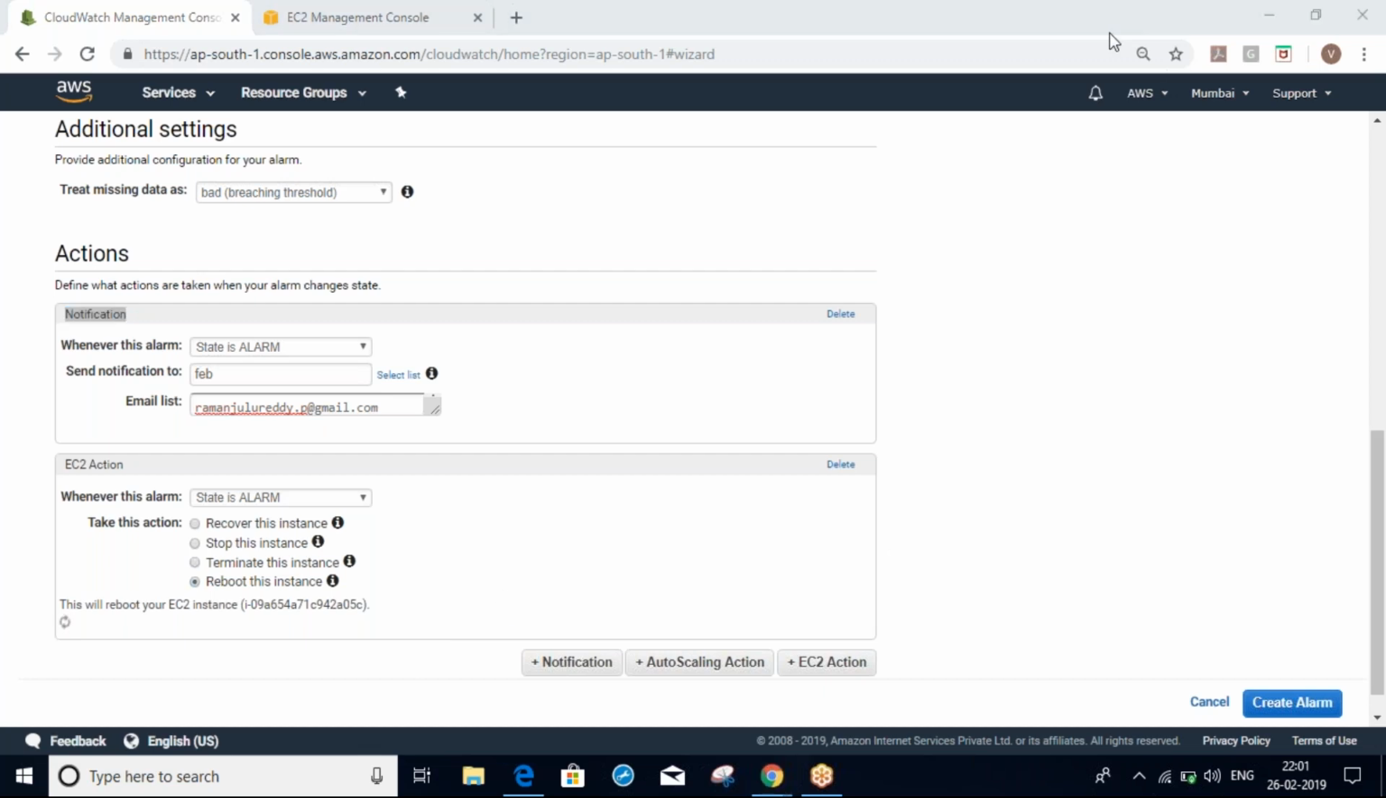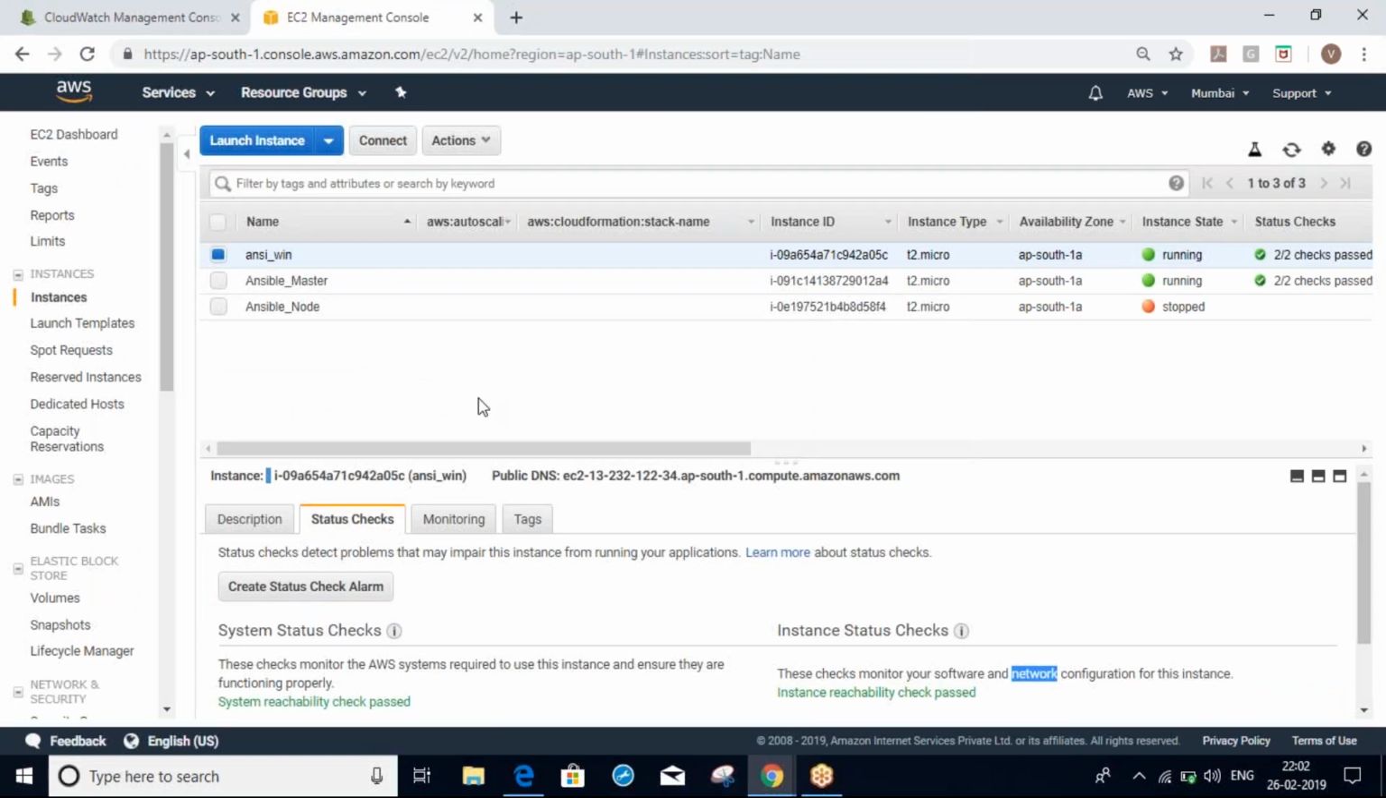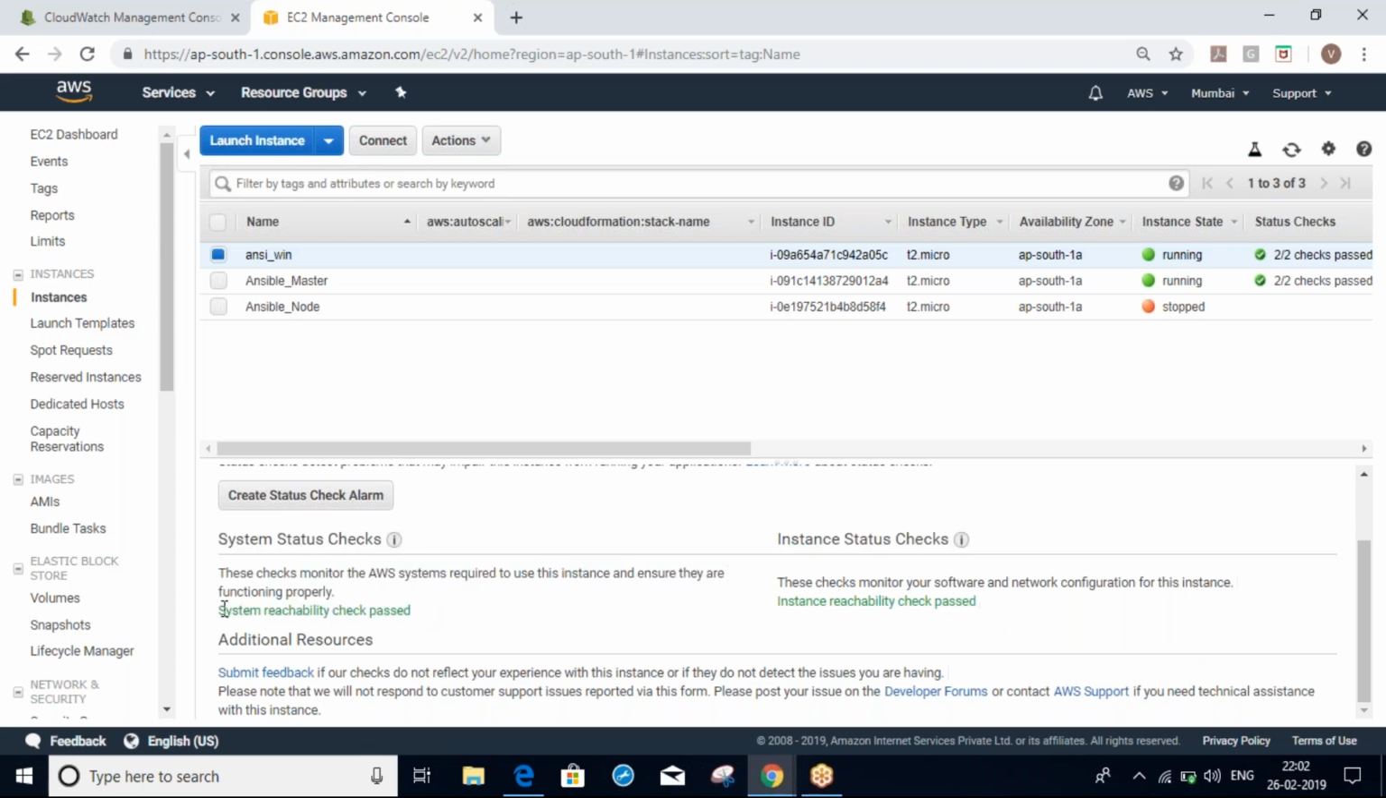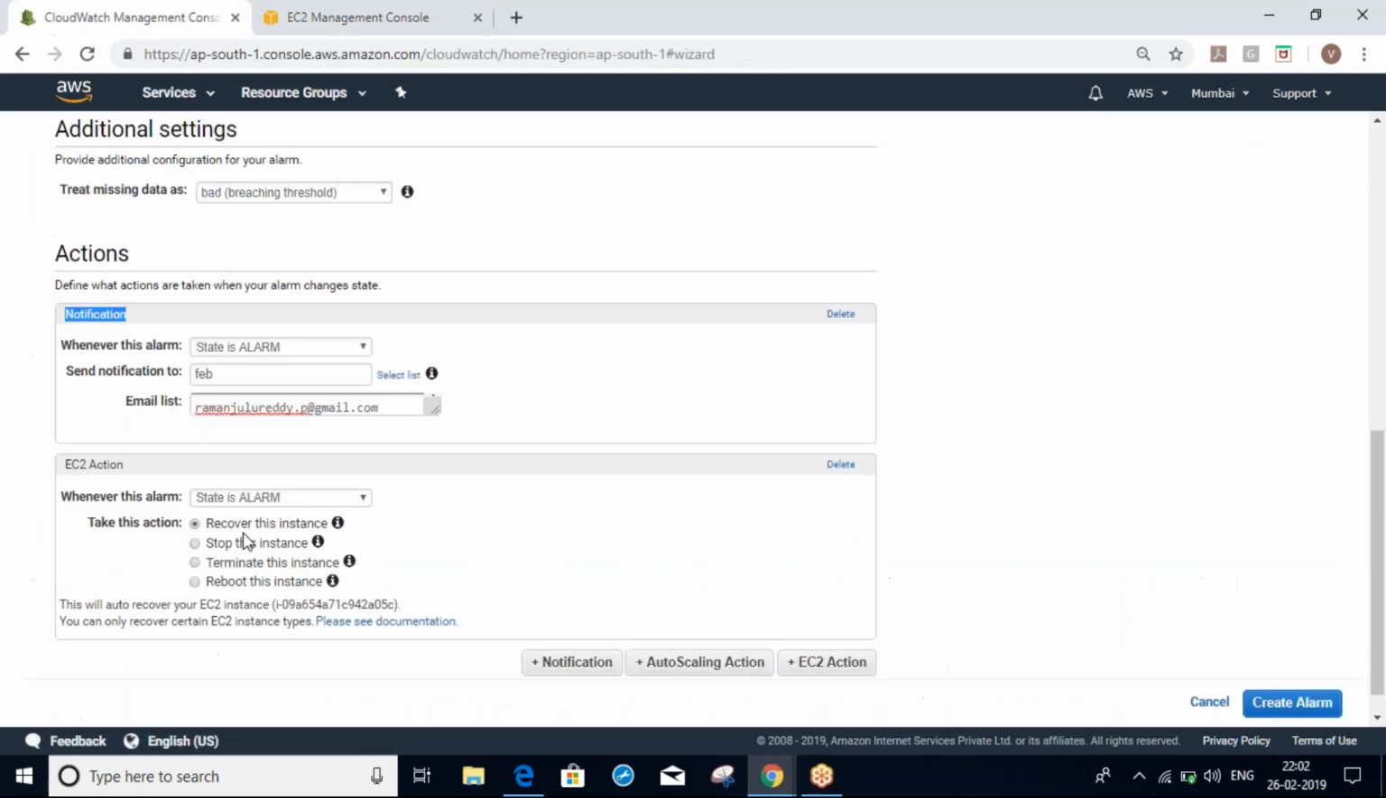Yes, Ram, correct. Here, right, this option is to recover the instance. This is only for this one. If it is a failure, tomorrow something happens on your hardware side and it fails, right? If it fails here and you select this option, recover this instance, automatically it will recover the instance.